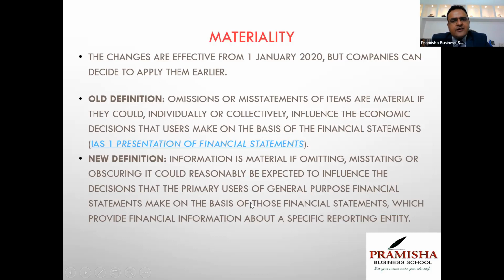The new definition says that information is material if omitting, misstating, or obscuring, where you're trying to hide it or you're not presenting it fairly, could reasonably be expected to influence the decisions that the primary users of general purpose financial statements make on the basis of those financial statements, which provide financial information about a specific reporting entity. Obscuring is the word added. Earlier there was omission or misstatement. So there is a slight change in the definition of material; even obscuring also results in deviating from the materiality concept.